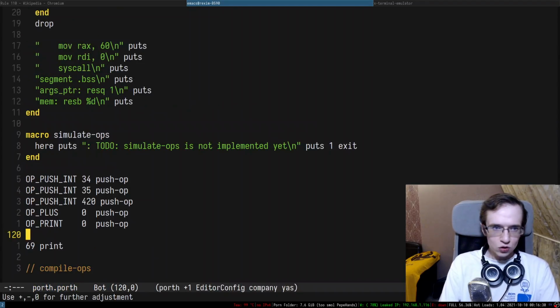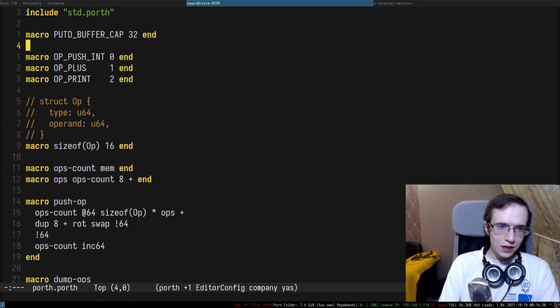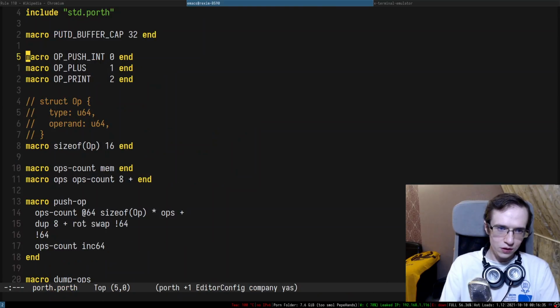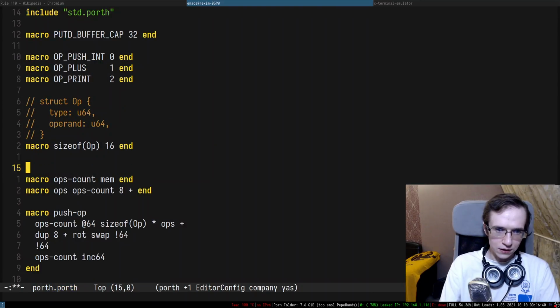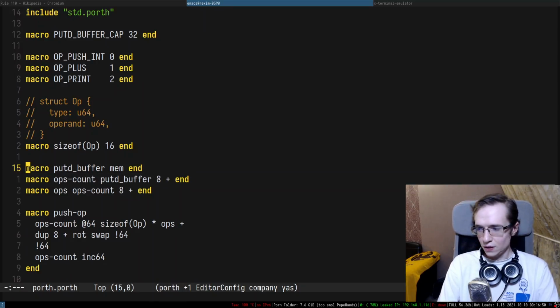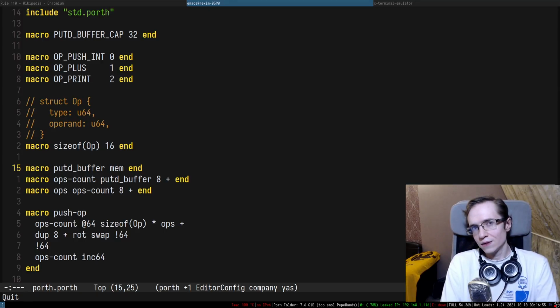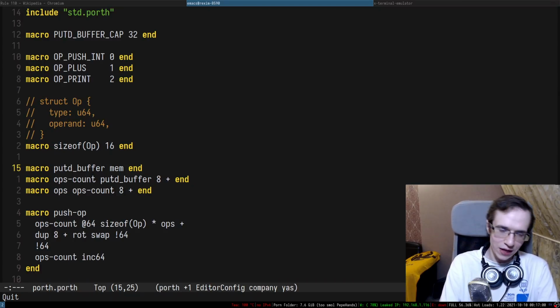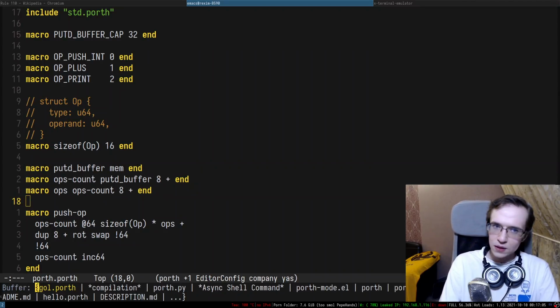Okay, so let's put this thing in here, and where do we allocate everything? I'm going to put the buffer somewhere in here, and I'm going to allocate OP's count after putD buffer, and the size of putD buffer is going to be 8 characters. There we go. So as you can see, we have to manage the layout of memory manually. It is inconvenient, but at the same time, it's super easy to implement.